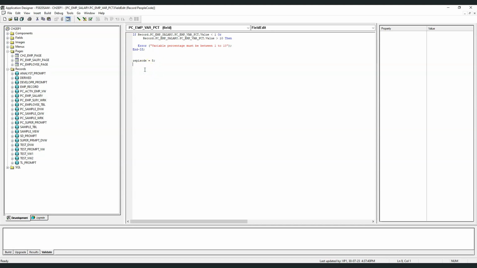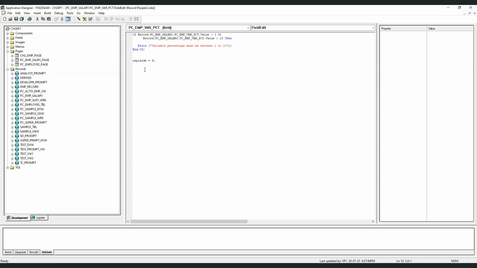So for user-defined variables, we control the value, but there is another type of variable called a system variable. System variables are nothing but a bunch of useful variables provided by the PeopleSoft system in which the system itself controls the value of that variable. Such variables are really useful because if we want to know certain information from the system, we can use these variables and access that information.